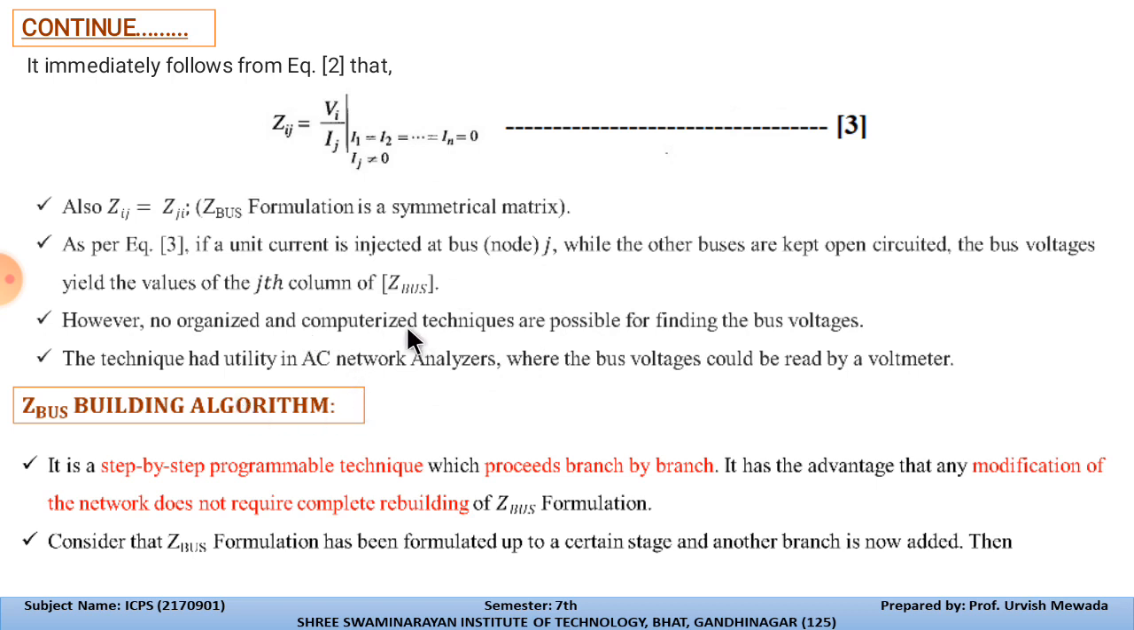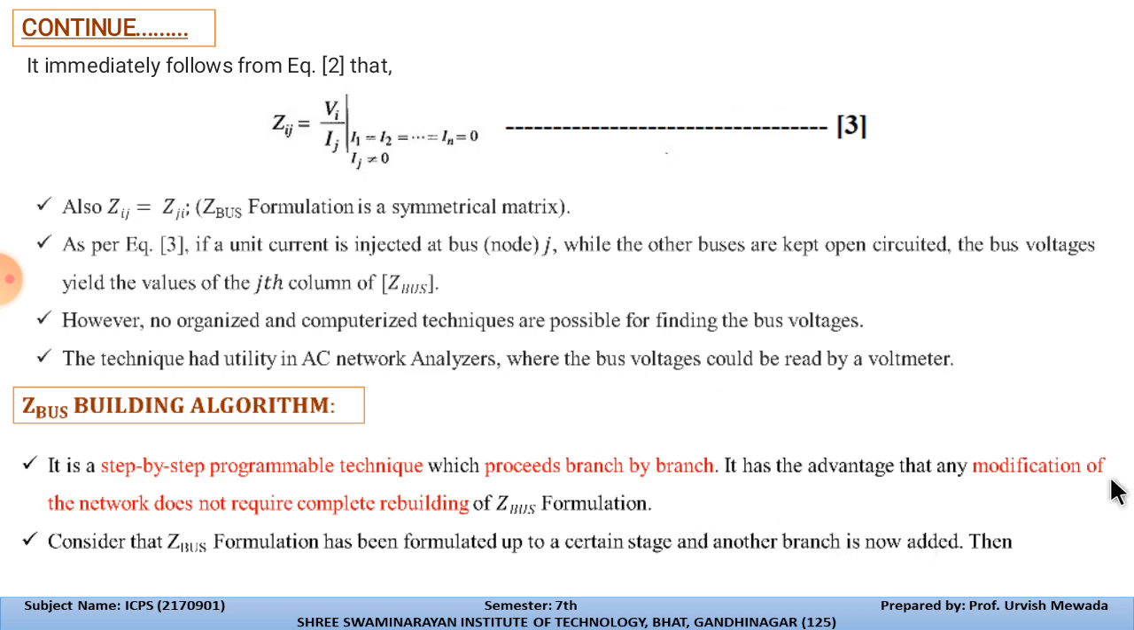That's why we build the Z bus algorithm. So let us start with the Z bus algorithm. It is a step by step, programmable technique. Step by step we will add or remove the links and determine the impedances of the respective lines, proceeding branch by branch. With the addition and removal of a branch, we can determine the Z bus.